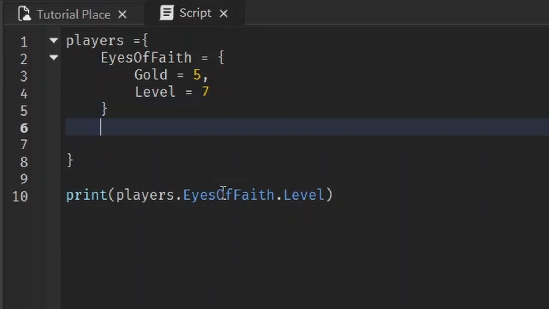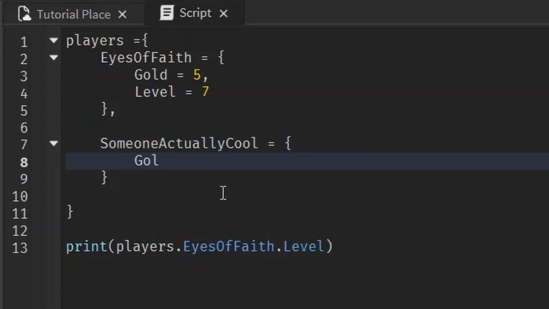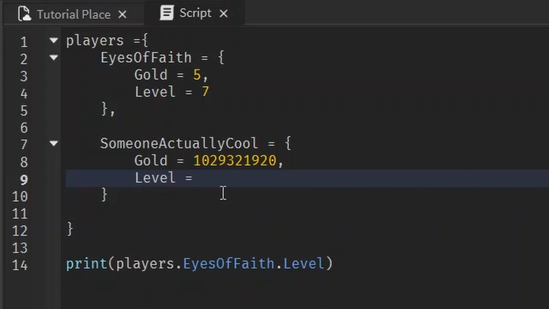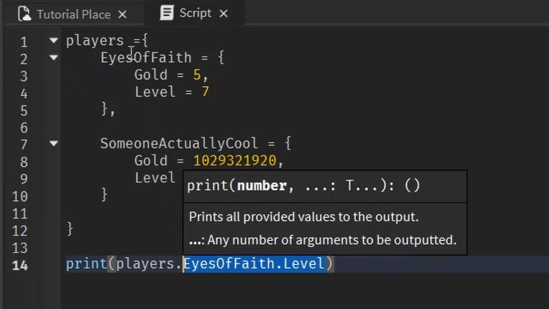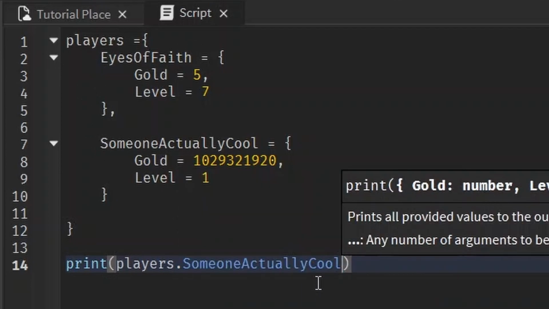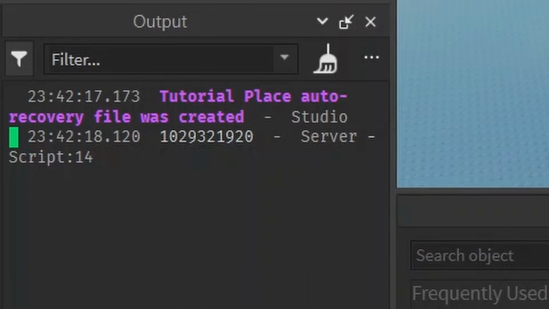And also you can have multiple players. But again, remember the comma, like someone actually cool. And they can have their own stats like this. You can give them a lot of gold. Level, just a level 1. That's just how cool they are. And then you still access them in players, but instead of going to Eyes of Faith, we'll go to someone actually cool and print out their gold. Wow, they got a lot of gold.